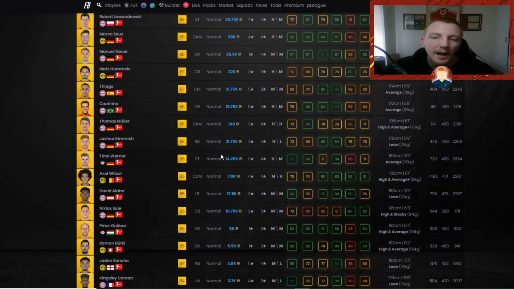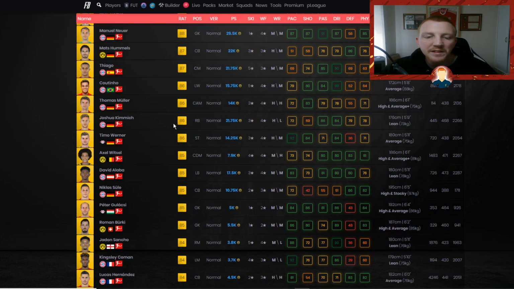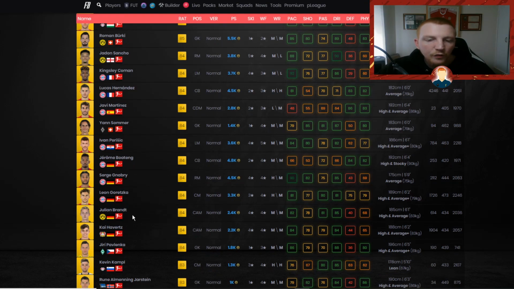Timo Werner, at the moment he's 14k for an 86. Again, when you're watching this, I don't know what price he will be, but out of packs, I can see him do well because he's used in a lot of SBCs. And then lastly, you've got a player like Serge Gnabry here. He's coming in at 4.5k. Maybe you want to look and try and get him for about 4k.